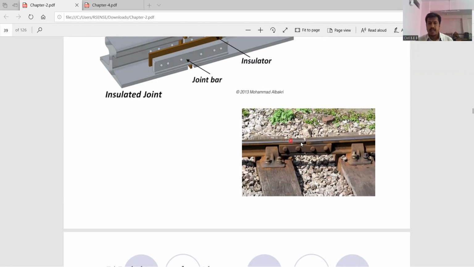These are the wooden sleepers to which your rails are fixed. And see the two rail joints. This joint is fixed with the fish plates. These two rails are connected with the fish plates, as you can see in the diagram.